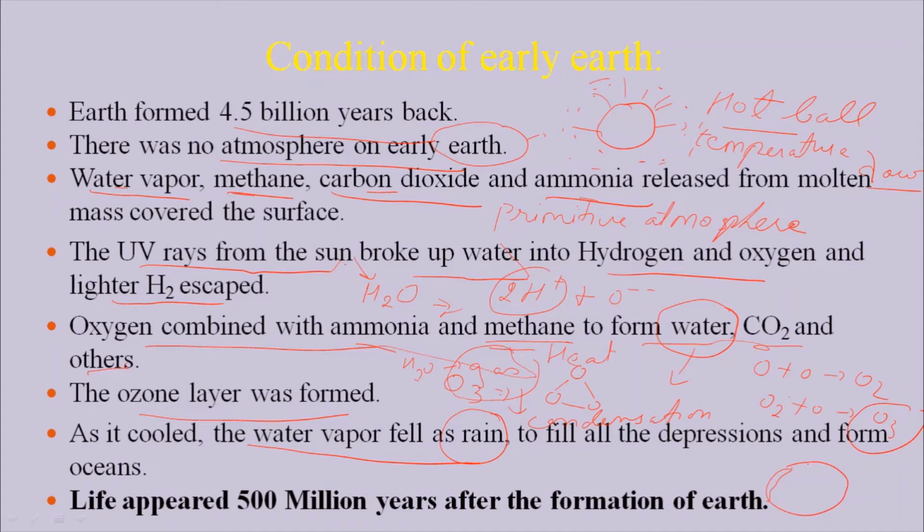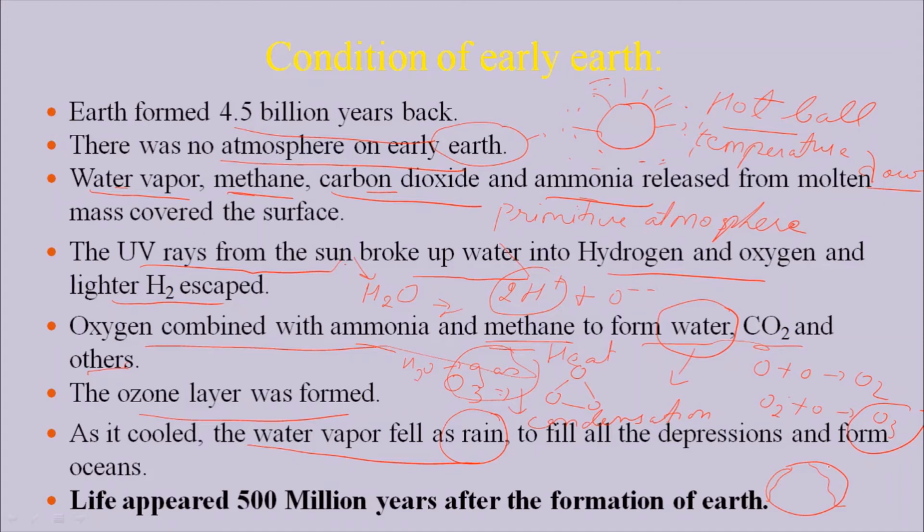So these are the depressions underground, and these depressions get filled by water, and this water is basically rainwater, and this rainwater, which filled the depressions, brings about an ocean. So there is the formation of ocean. So the question is how the ocean was formed.